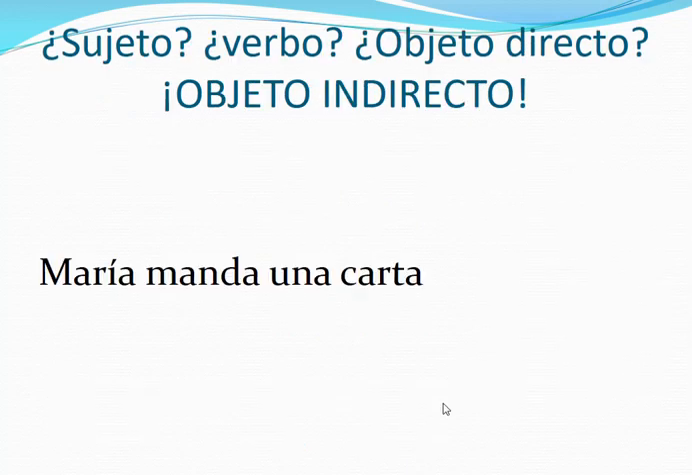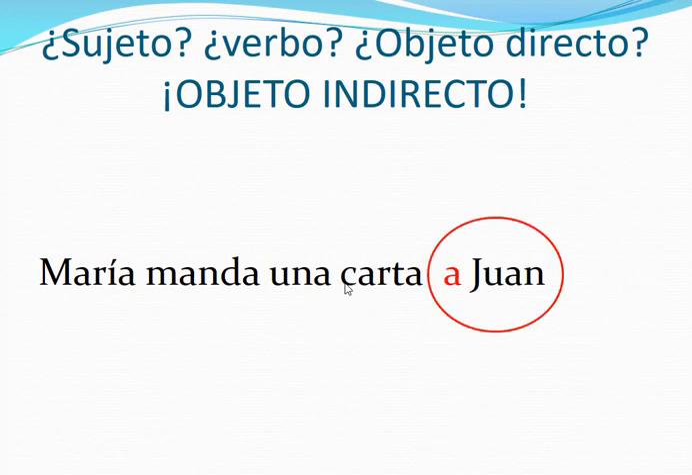So let's try. The first thing that you need to do, because we're going to have direct object, indirect object, pronouns, all these things, is to try to identify everything. Sujeto, what is the subject? María. Verbo, manda. And then she sends, what is she sending? A letter, direct object. Now we need to identify the indirect object. She sends a letter to Juan. This is the indirect object. We're not going to replace them yet, okay? We're not going to be replacing the indirect yet.